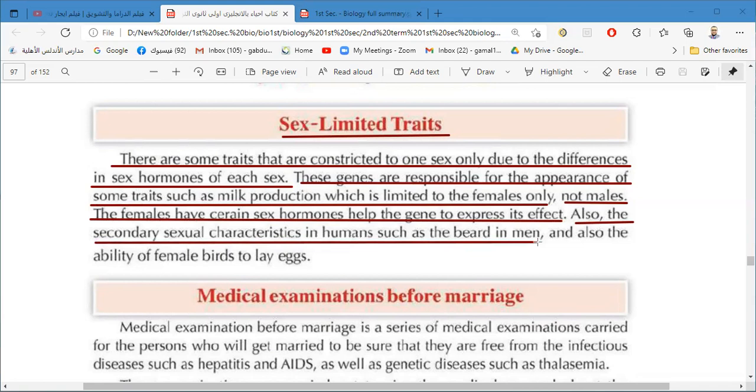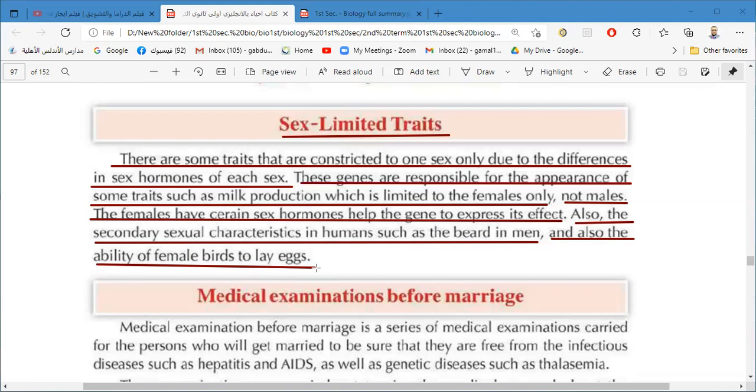The male only has a beard or a mustache. And also, the ability of the female in birds to lay eggs. It is limited to the females only. The ability to lay eggs is a trait limited only to the females of birds. The male doesn't have this trait at all.